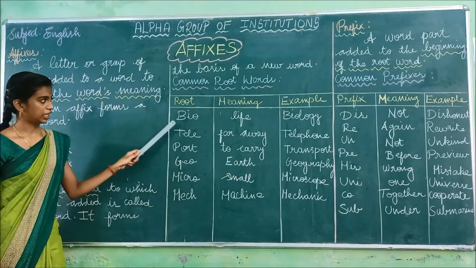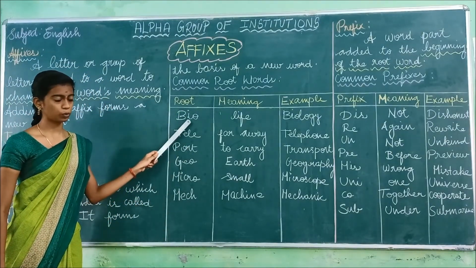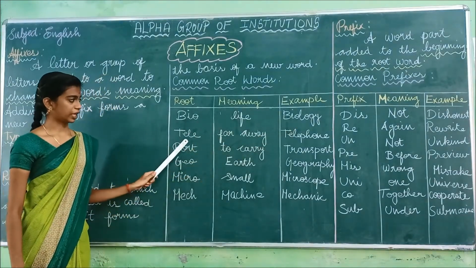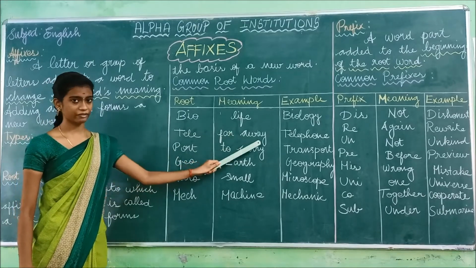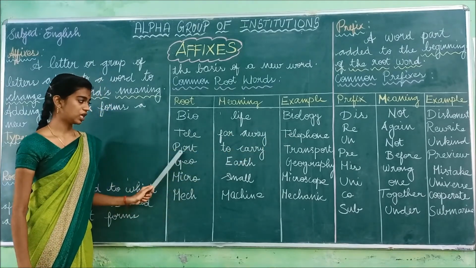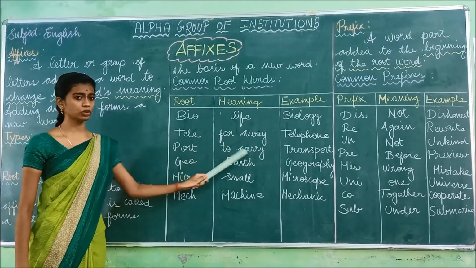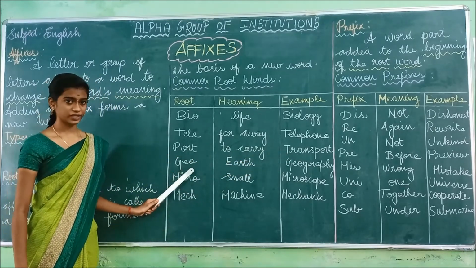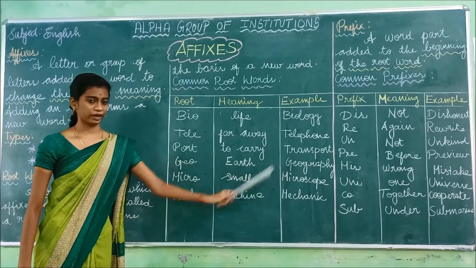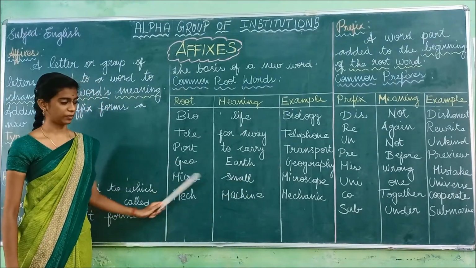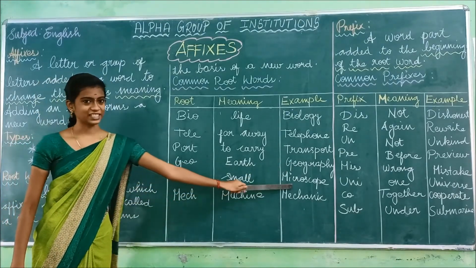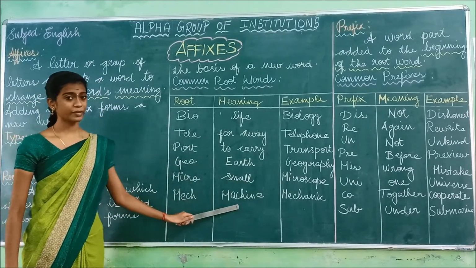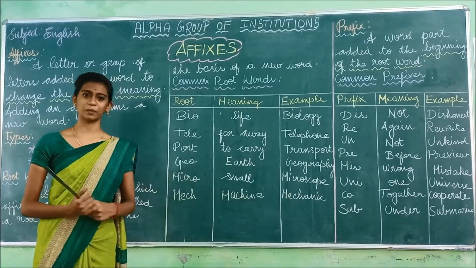The first one is bio. Bio is a root word. The meaning of bio is life, and the example is biology. Second one, tele. Tele means far away, and the example is telephone. Third one, coach. Coach means to carry, and the example is transport. Next one is geo. Geo means earth, and the example is geography. Next one is micro. The meaning of micro is small, and the example is microscope. And the last one is mech. The meaning of mech is machine, and the example is mechanic.